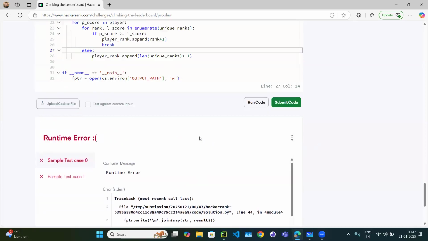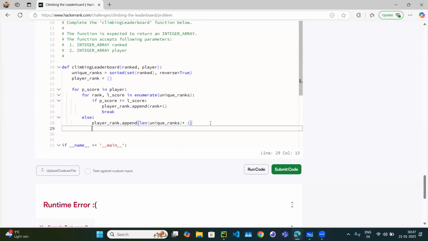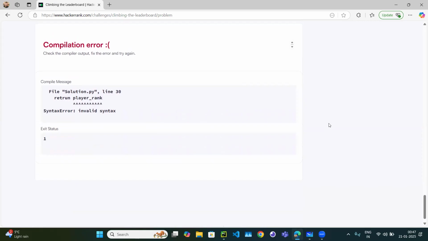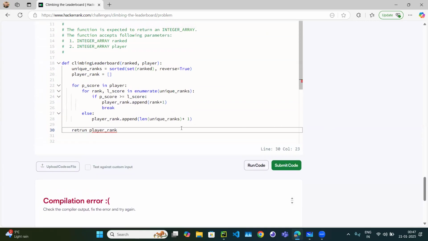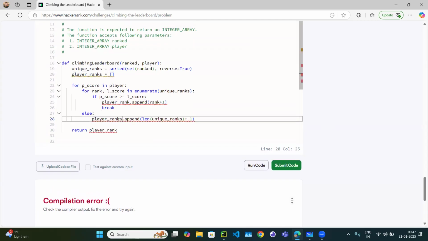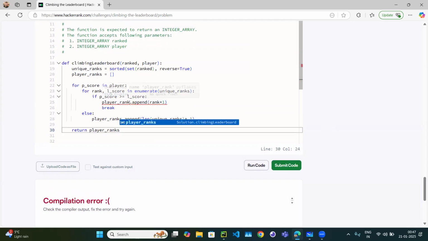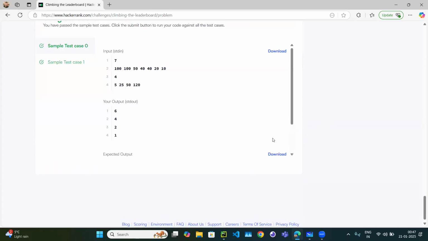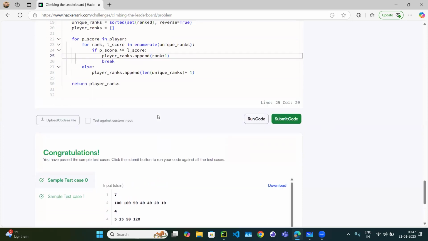Okay, so something is wrong. We need to return that. Return player rank. Let's try to run the sample code. Okay, spelling is wrong. Player rank or player ranks, it will be better because it is a list. Okay, let's try to run the code. So the sample test case has been passed.